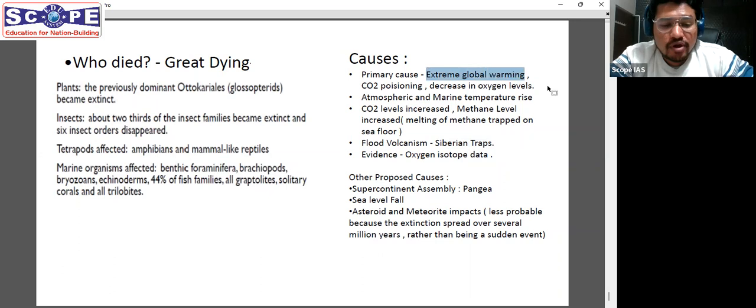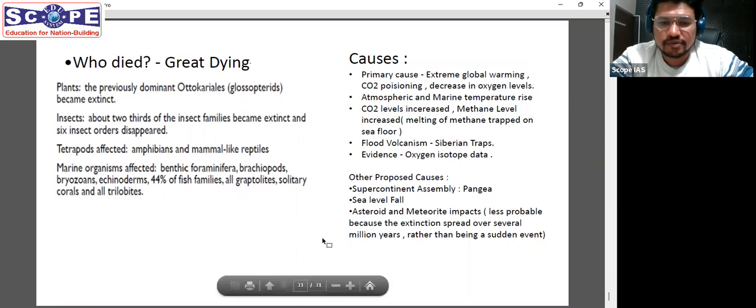When these Siberian traps were erupted, they put a lot of CO2 in the atmosphere, which resulted in global warming. Now, as global warming occurred, we also know what is presently occurring, that gas hydrates are hypothesized to be melting. If gas hydrates melt, methane levels rise. So that is also something which happened during these times, that methane levels rose. All these formed a positive feedback loop, so temperature kept on increasing. CO2 poisoning occurred, oxygen decreased in the atmosphere, and this is cited as the primary cause of PT mass extinction. So this is what you had to specifically write, but if you do not know specifically, you could have generally written some answers to this particular question.